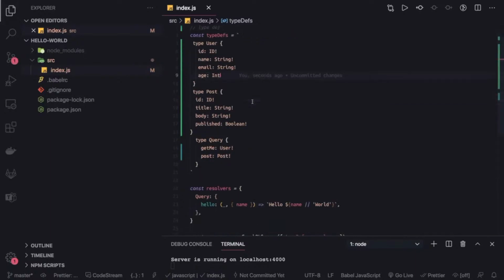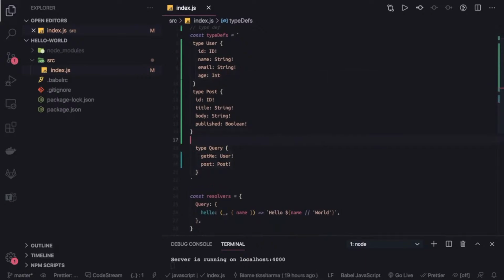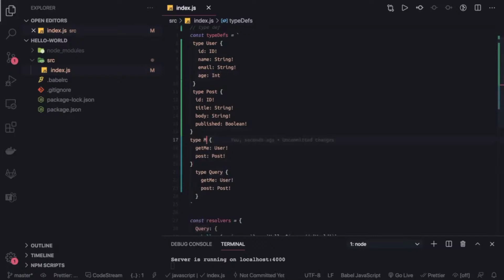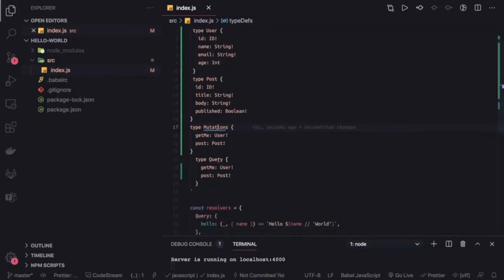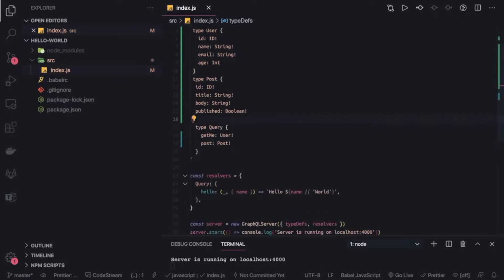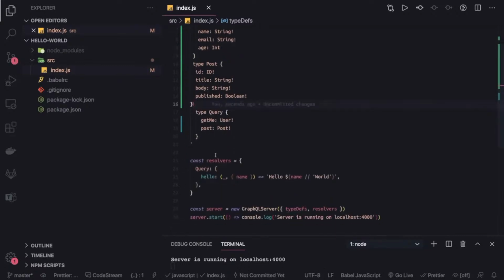Now when I look at the resolvers, I need to define the resolvers for the query and mutation. Here currently I have only query, but here you can define mutations also, and then we need to take care of query and mutation both inside resolvers. For now we have these queries, and there are two queries, this should match: I have get me and post.